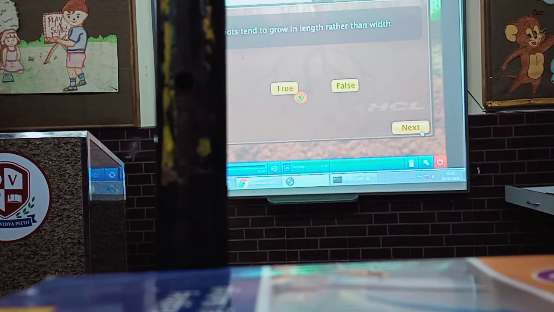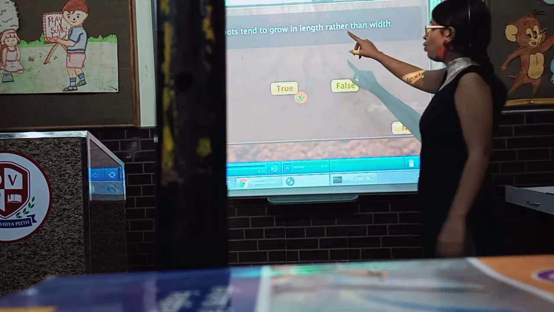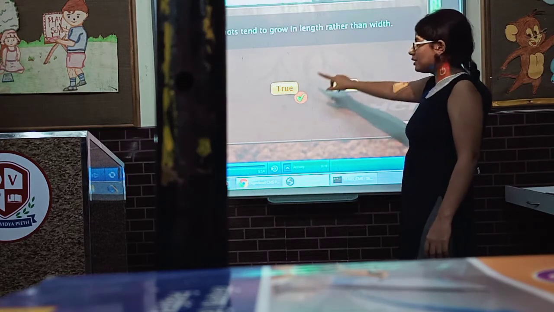So the answer will be true. Roots tend to grow in length rather than in width. Answer is true.